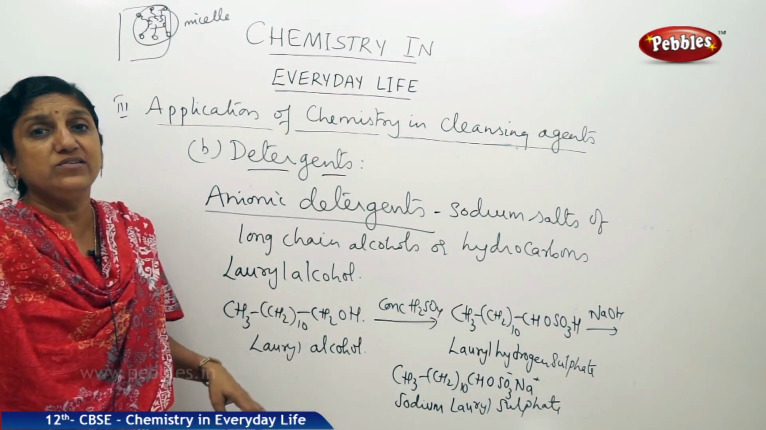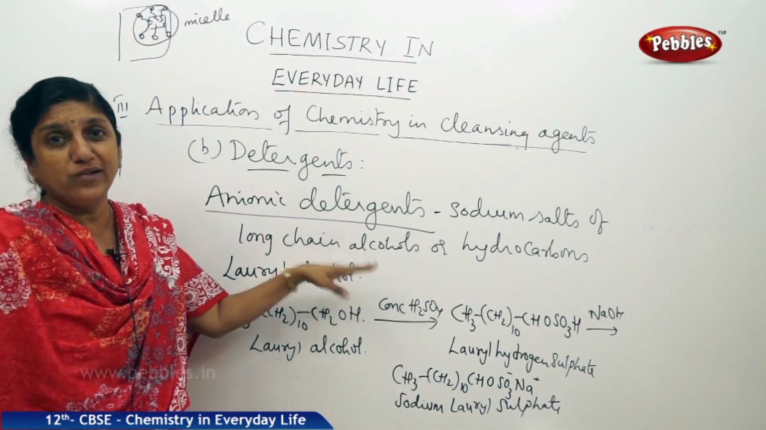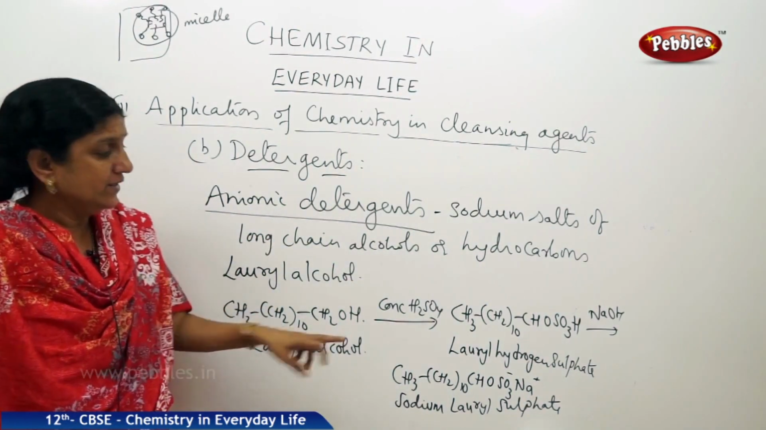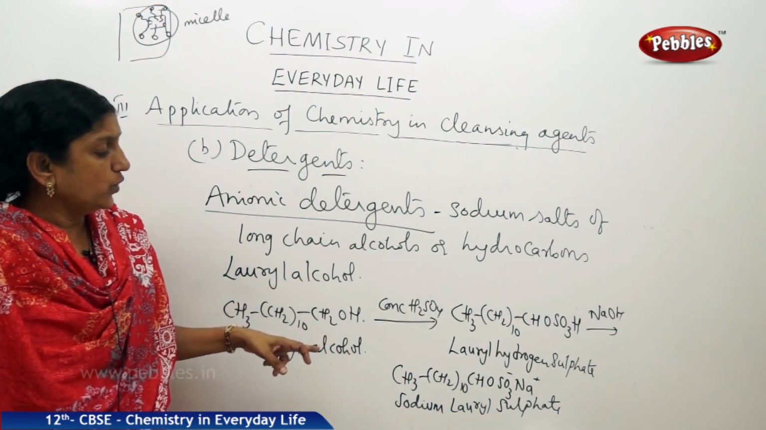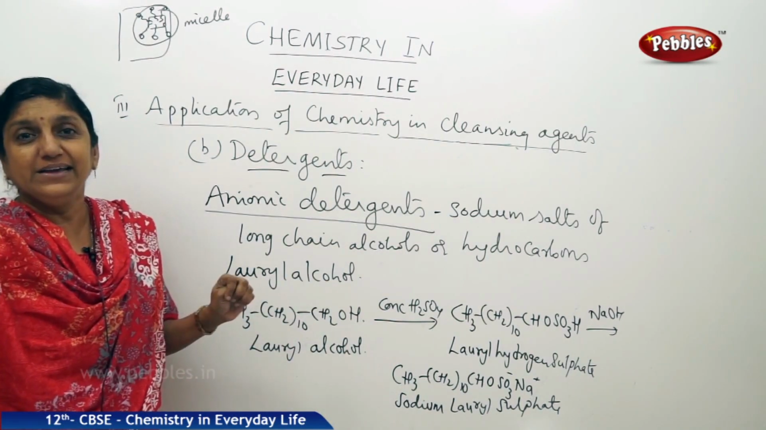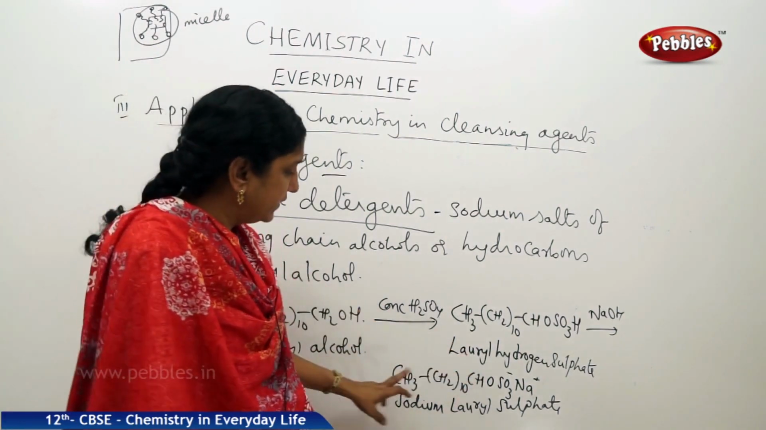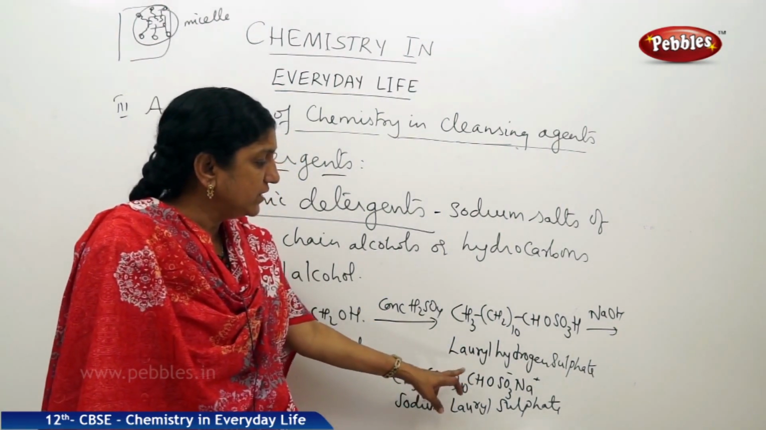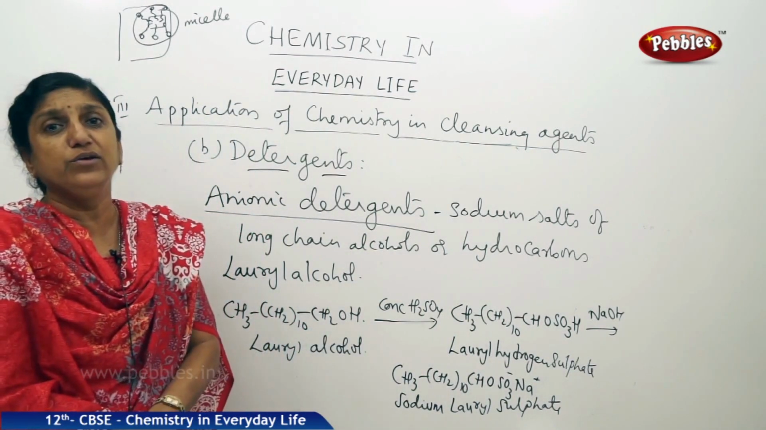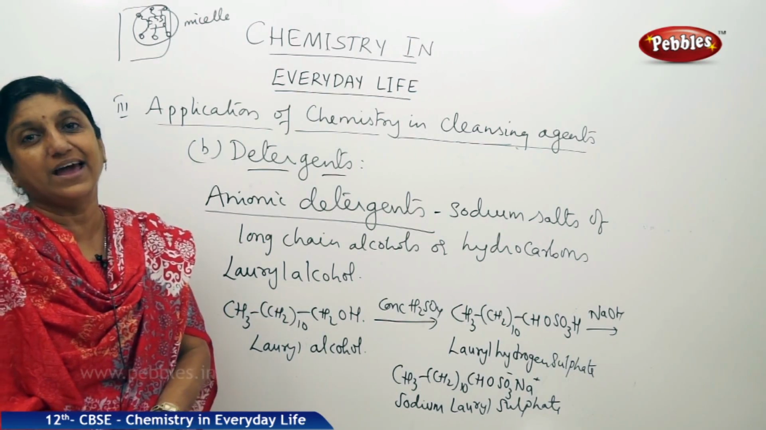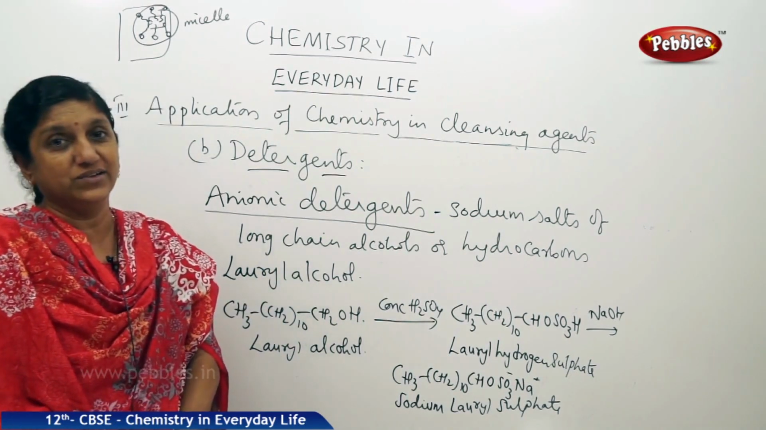So anionic detergents are basically sodium salts of either long chain alcohols or long chain hydrocarbons. This is an example with long chain alcohol. So sodium lauryl sulfate is an anionic detergent. It is the anionic part, that is CH3, CH2 10, CH2O, SO3 minus, that part of the detergent molecule is responsible for the cleaning action. That is why it is classified under anionic detergent.